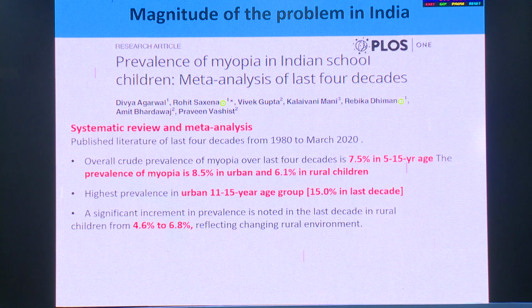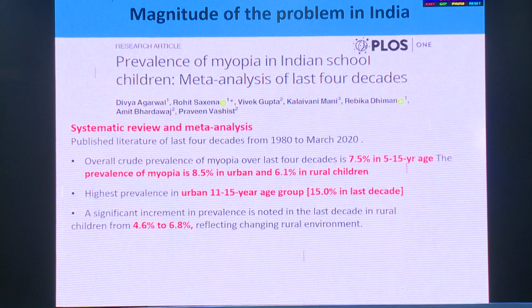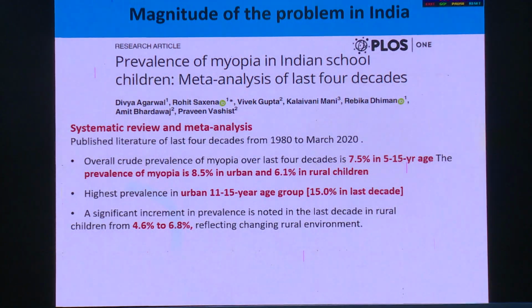And not only in the urban population, it is also increasing in rural populations. That is very worrying, that in India the burden of myopia is increasing. It is estimated at this stage to be around 20%, a 3 times increase in the last 20 years. So the estimate that it will be around 50% by 2050 seems like it may happen.